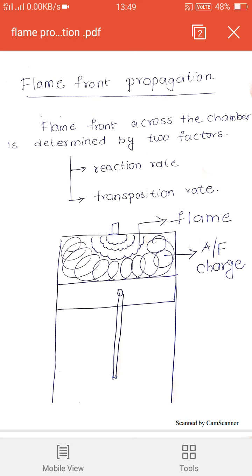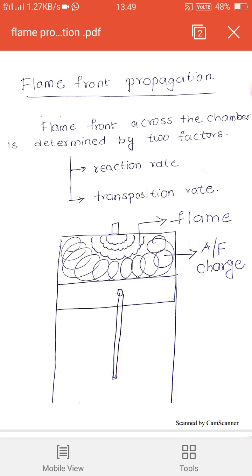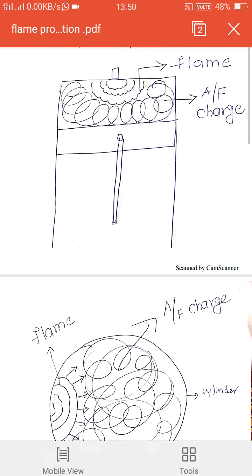The flame is going to eat the unburned charge, or air-fuel mixture, inside the cylinder. This is called flame spreading or propagating. This flame spreading is determined by two factors, just now I told you, reaction rate and transposition rate. What are these two? I will tell you now.